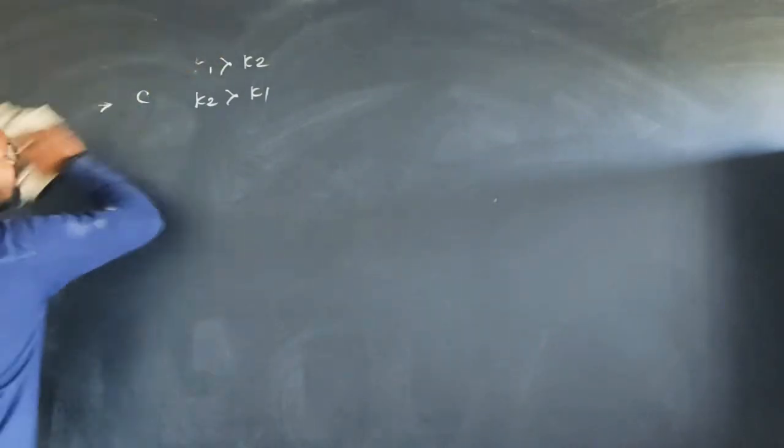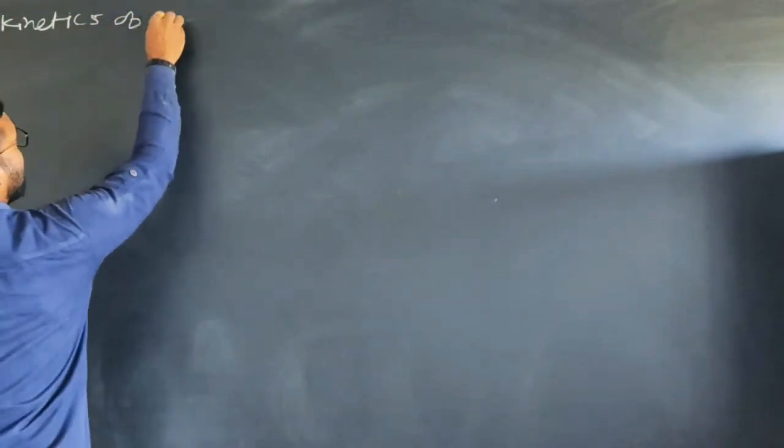Now let's start the kinetics of complex reaction, the parallel reaction. I write the heading here: kinetics of parallel reaction.